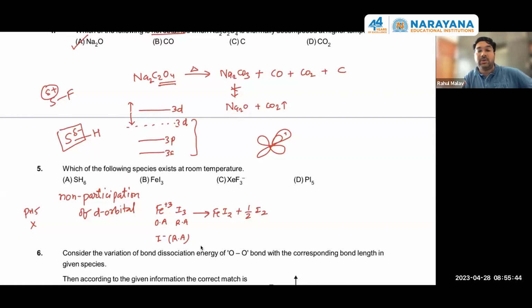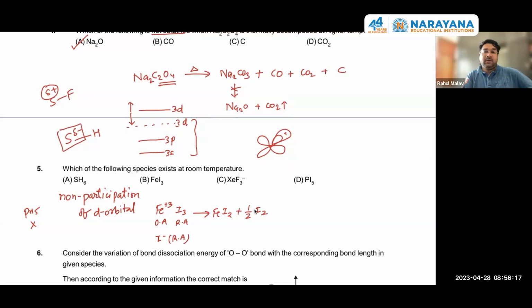Again, some other compounds having iodides, like PbI4, also do not exist at room temperature because of similar reasons. Such cases arise due to I minus only. When higher oxidation states are present along with I minus and there is a tendency to go into a lower one, then I minus will reduce that particular ion. So finally, FeI3 at room temperature is unstable. It converts into FeI2 plus half I2.